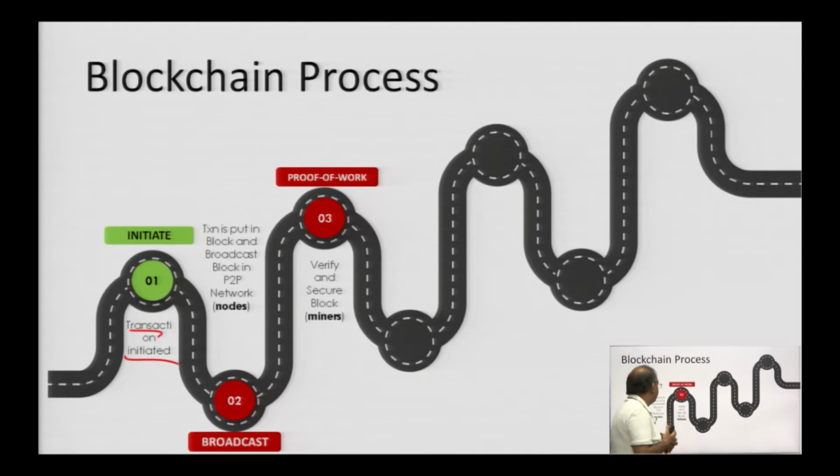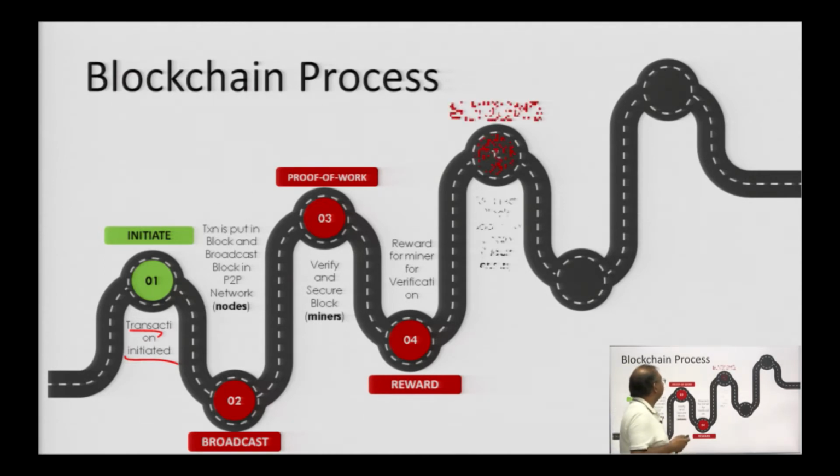Third is proof of work. Here the miners come in. Here the other people in the network race to figure it out, verify and secure the block, and we call it proof of work. And whoever is the first person who says this has been done based on a certain algorithm, we will discuss it more in the hashing process, that miner will be rewarded for verification of the block transaction. And once that has been recorded, that verified block is added back to the blockchain, the bigger chain.